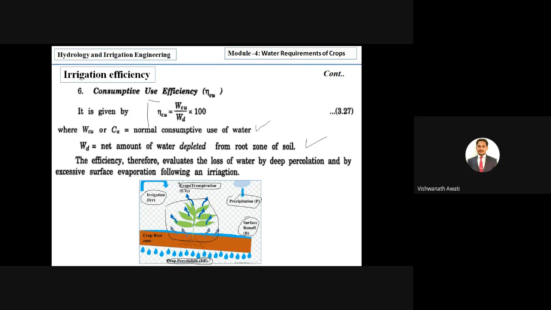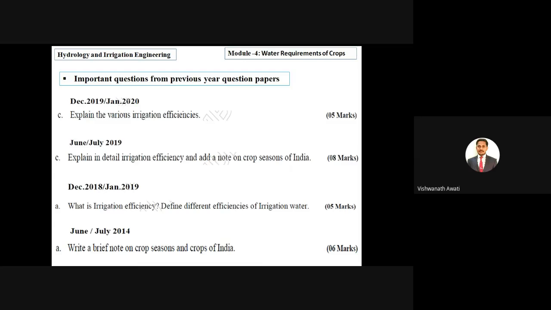From this formula we can understand, right? For all the efficiencies, the equations are very important, and we have to write the meaning of each of the parameters, right? Those are very important. So now we'll see the important questions.